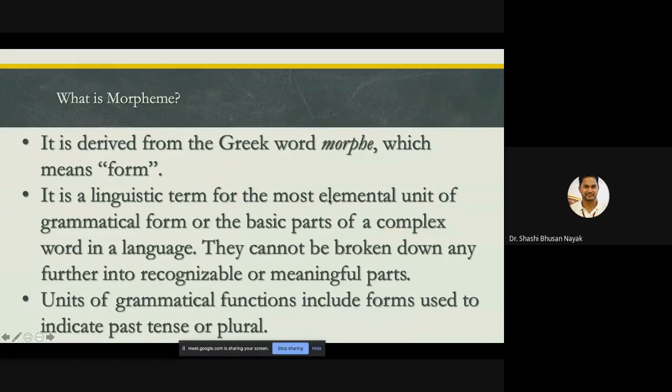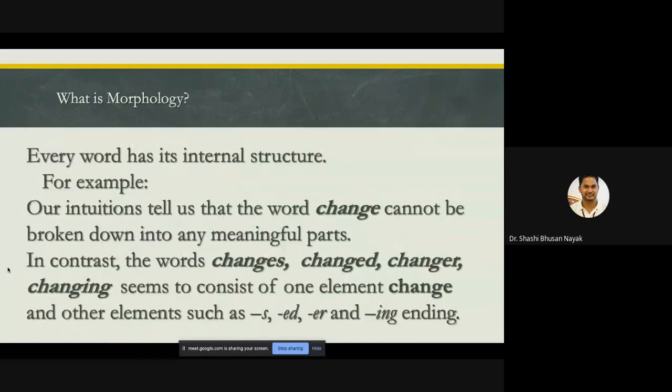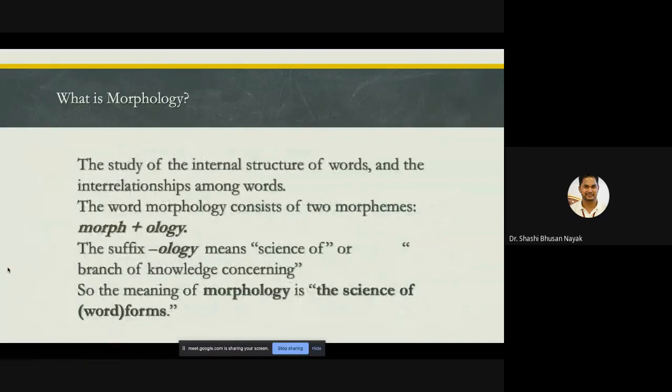Okay. So it is also a unit of grammatical function, including forms used to indicate past tense or plural. Okay, that is what a morpheme is. And what is morphology? The study of the internal structure of words and the interrelationships among words.